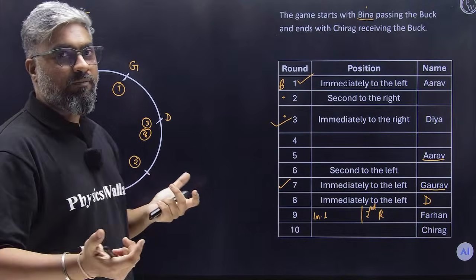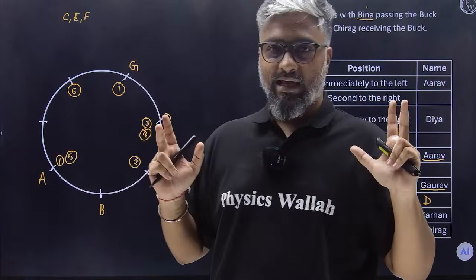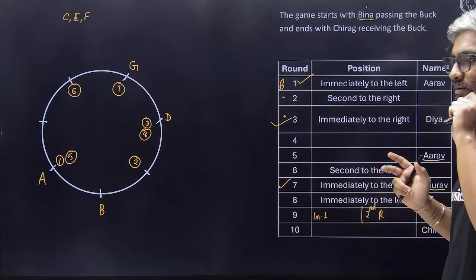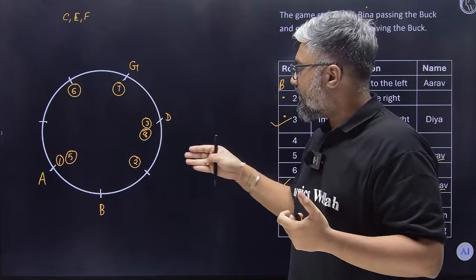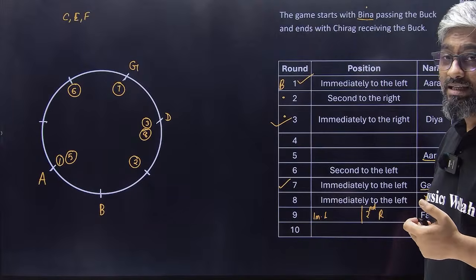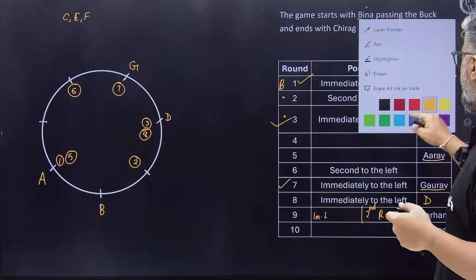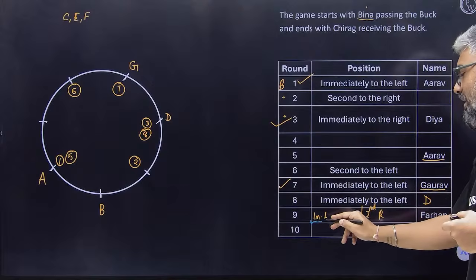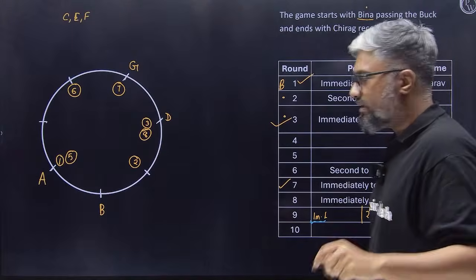Now this calls for what? This calls for a trial and error now. Yeah, shall we try this now? Shall we try placing Farhan here and see if Farhan can pass it to Chirag directly, if it's possible? So let's try that. We are trying this case, okay? Immediate left we are trying, we'll see if it works.